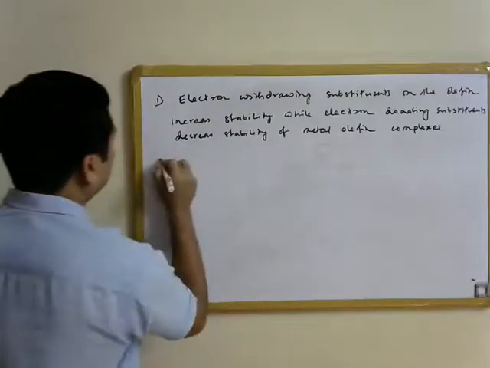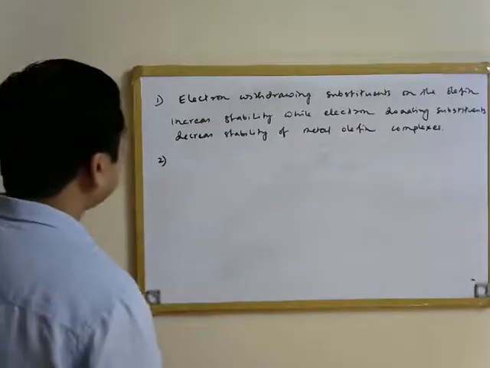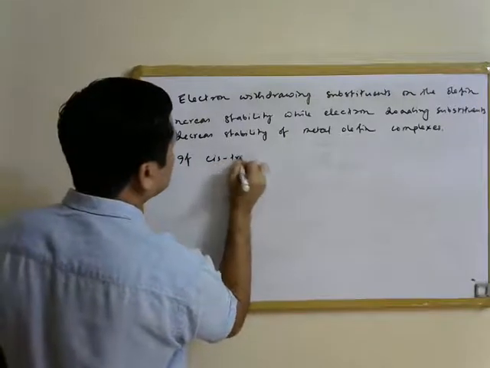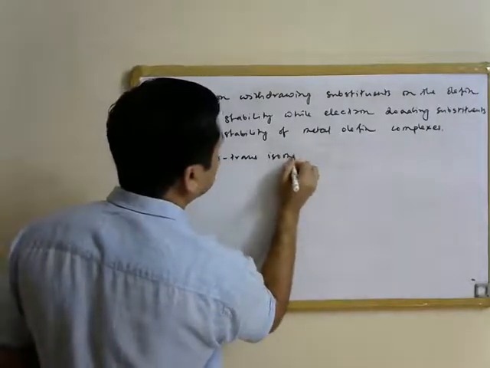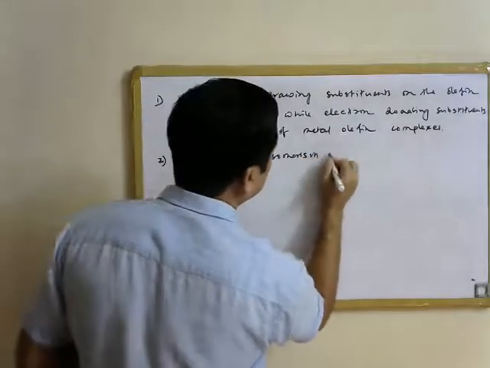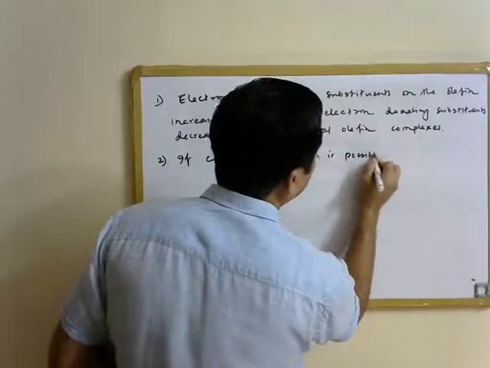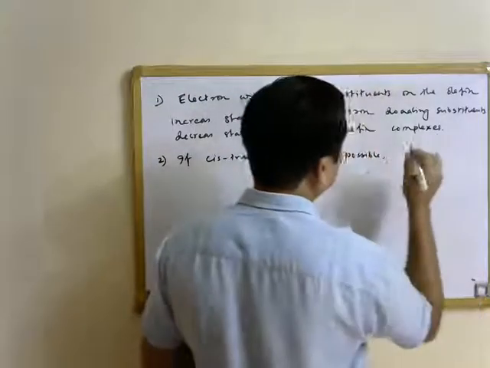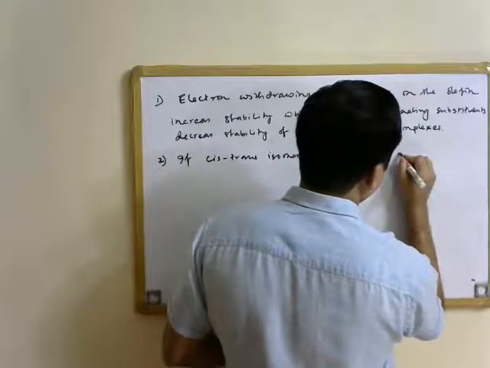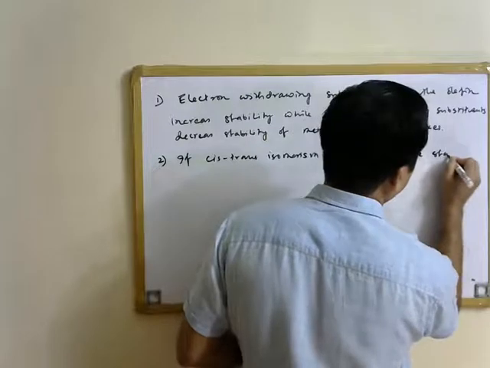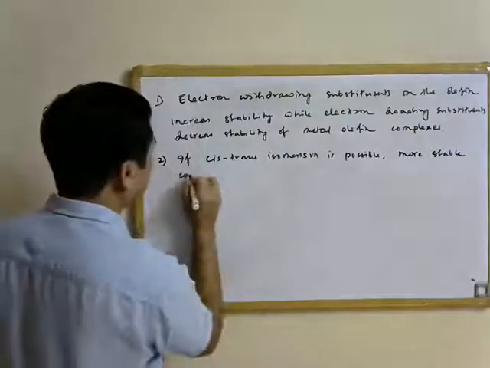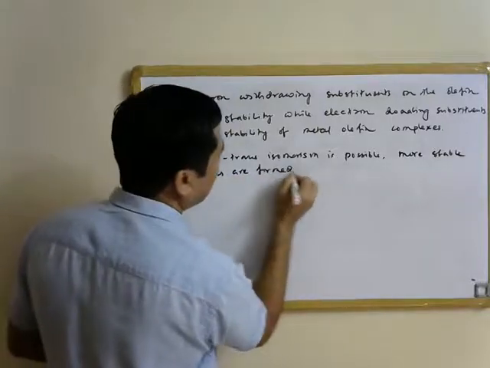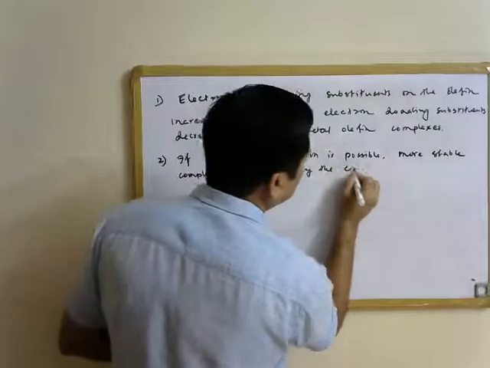So the second rule says that if cis trans isomerism is possible, so if the olefin can form cis trans isomers, more stable complexes are formed by the cis isomer.